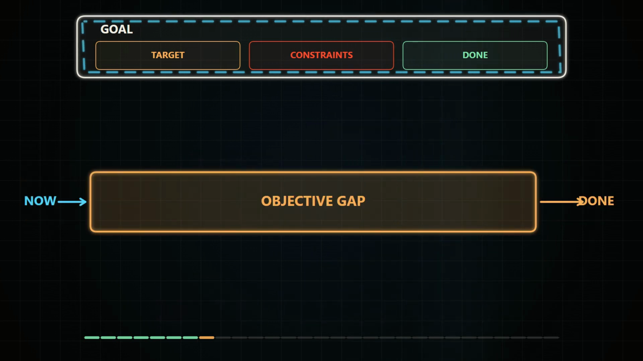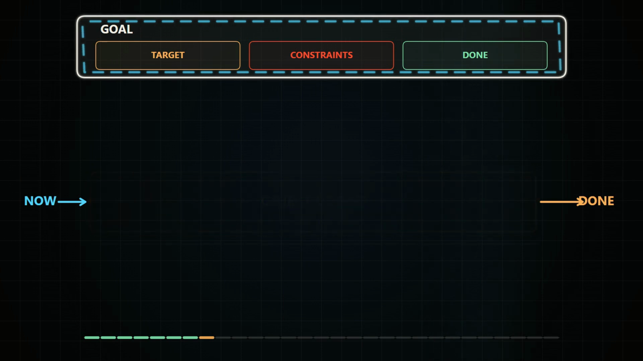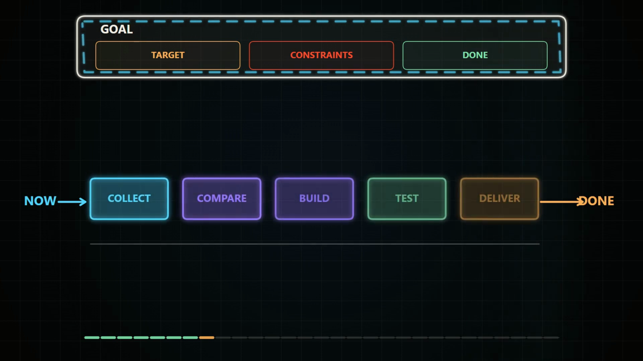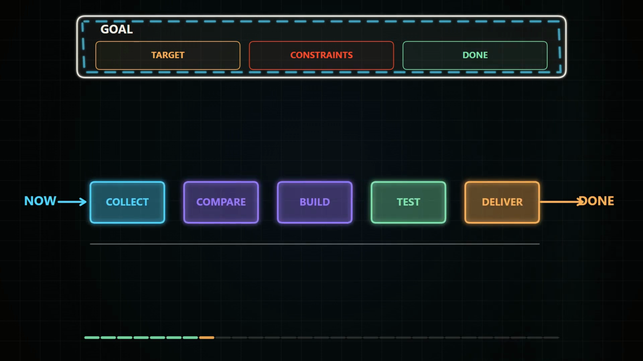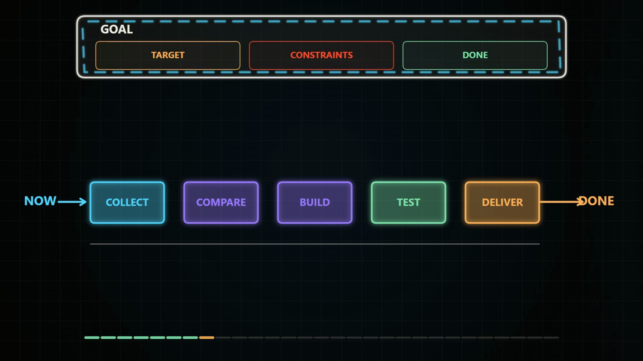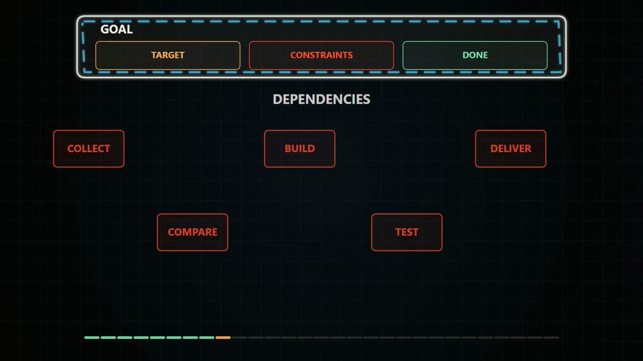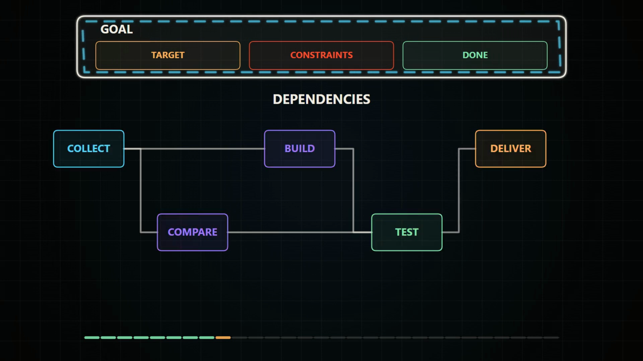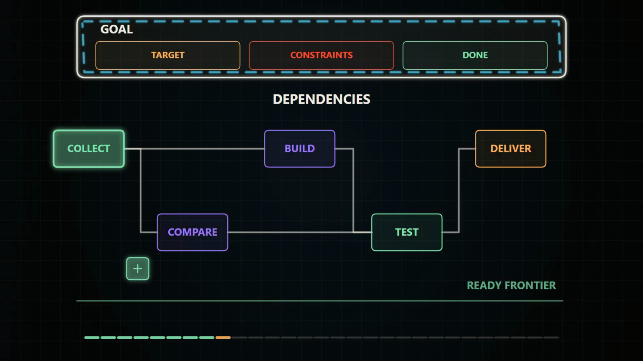Once the contract is usable, the agent converts the gap into work. A large objective becomes smaller subgoals: collect the facts, compare options, produce an artifact, test it, then deliver it. Those blocks are not decoration. They are commitments with dependencies. Dependencies determine order. You can't verify a report that hasn't been written, and you shouldn't publish a change that hasn't passed review. A task graph makes those relationships explicit, so only work whose prerequisites are satisfied becomes ready.